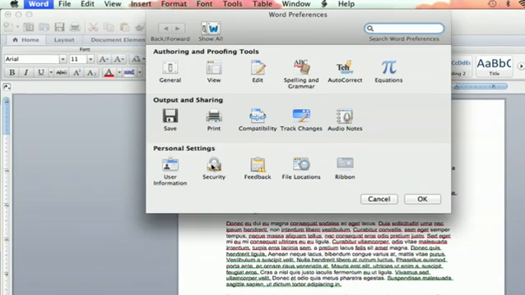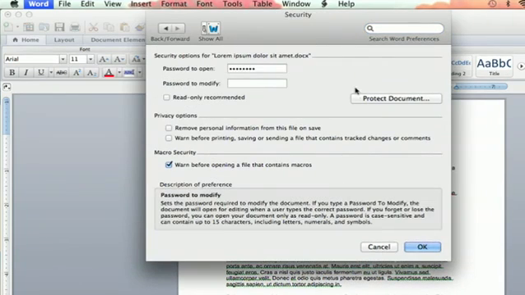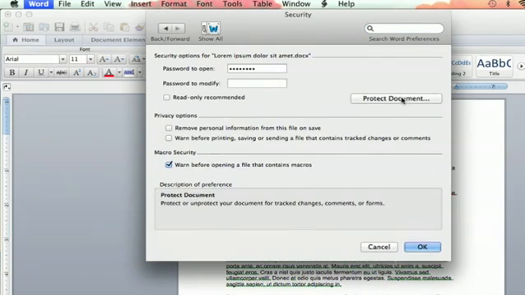How's it going, everybody? My name is Jeff, and today I'm going to show you how to lock the contents of a Microsoft Word document. Locking the contents of your document can be very handy if you don't want to make any more edits, if you don't want to make any accidental edits, and if you want to share the document with other people so that they don't make any edits. I'm going to show you how to do it right now.